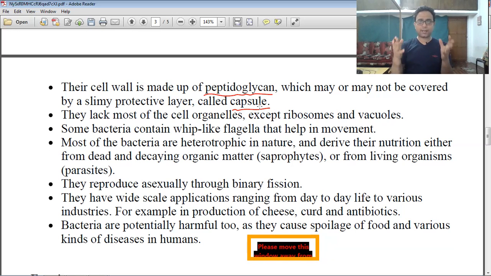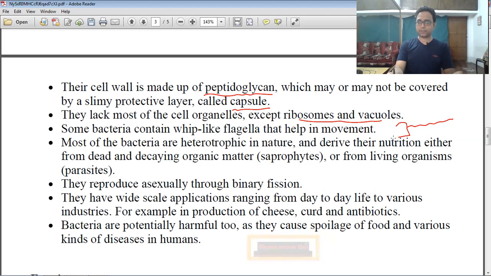So which bacteria have the capsule? They are capsulated bacteria, right? They lack most of the cell organelles because they are prokaryotic in nature, but ribosomes or vacuoles are present in the bacterial cell. In some bacteria a whip-like structure is there, that is called the flagella. What is their function? They help bacterial movement.